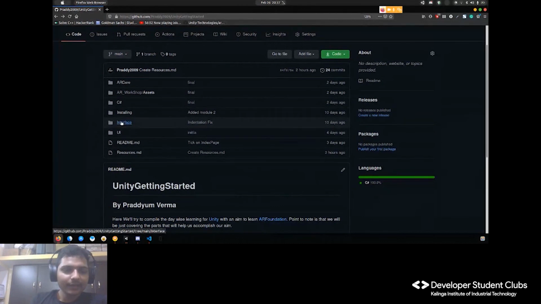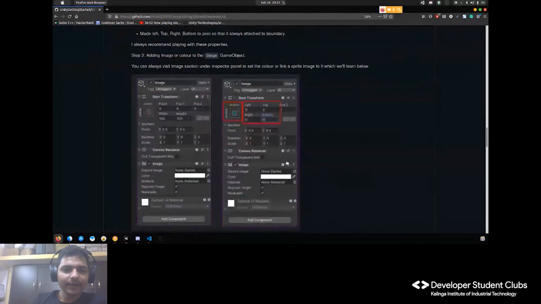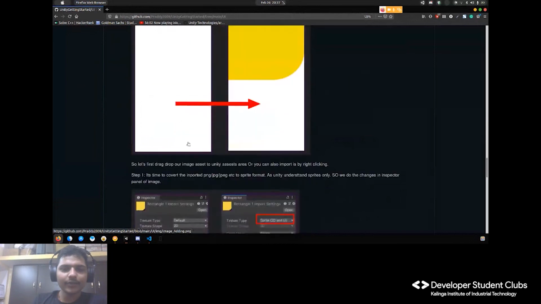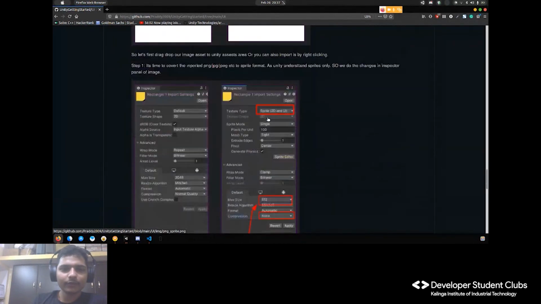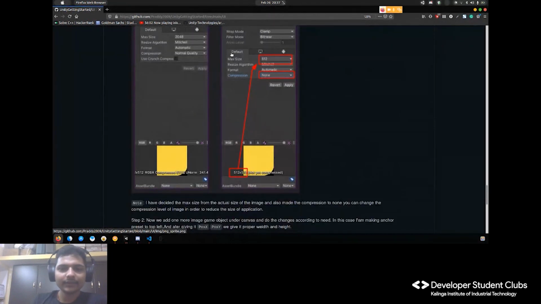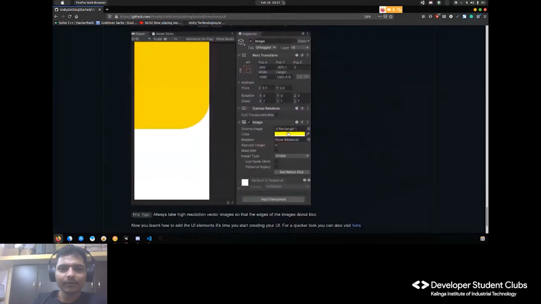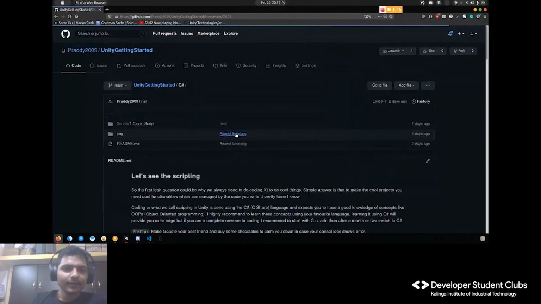Okay, and then comes the UI part. In this, I have again made you understand what is the importance of the anchor points and all. Like I've created this, I want from this to this, I want to create this. Yeah, how to import, what is the concept of sprites, how to convert any image to a sprite. Okay, then C Sharp.